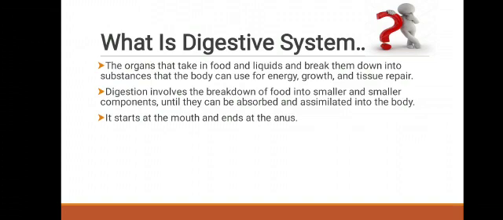So, what is the digestive system? The organs that take in food and liquid and break them down into substances that the body can use for energy, growth and tissue repair. Digestion involves the breakdown of food into smaller and smaller components until they can be absorbed and eliminated into the body. The digestive system starts at the mouth and ends at the anus.